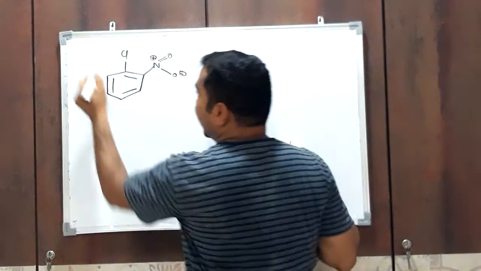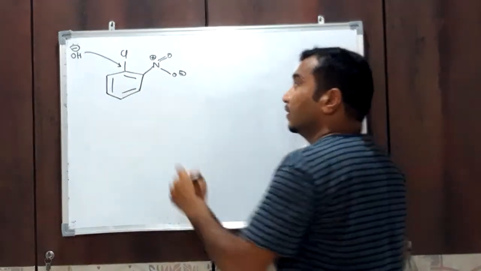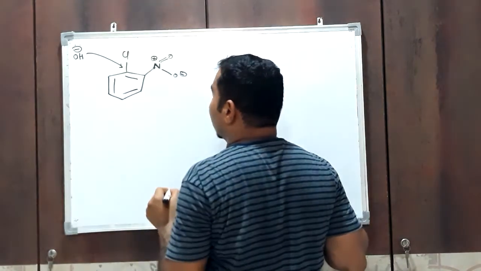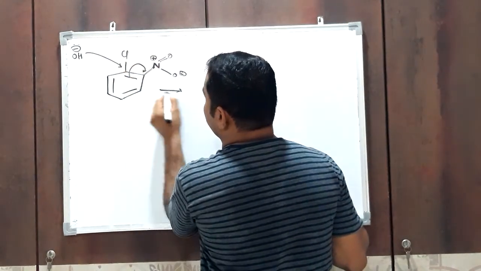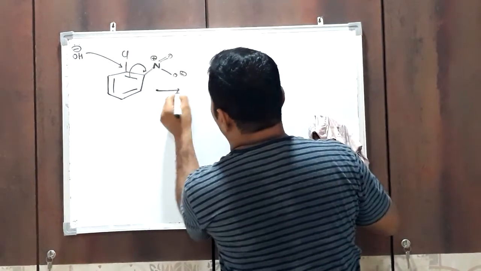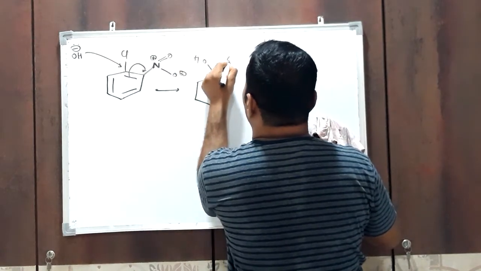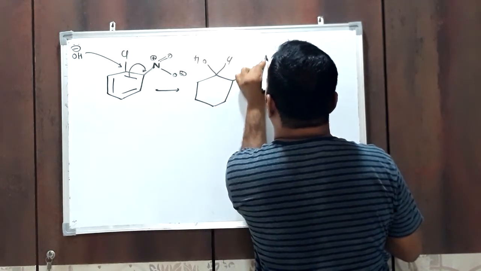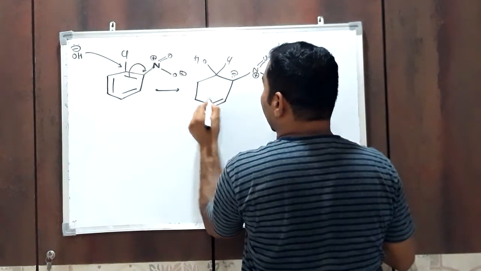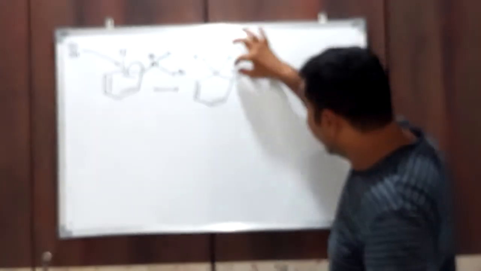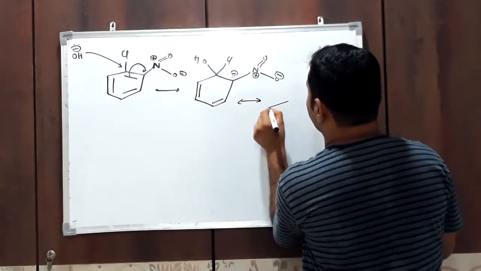What happens when the nucleophile attacks this carbon atom? The nitro group, having positive charge and electron withdrawing nature, shifts the electrons here. You will get this type of structure with OH and Cl, a carbanion, and then this negative charge gets delocalized over the whole structure and you will get various resonating structures.